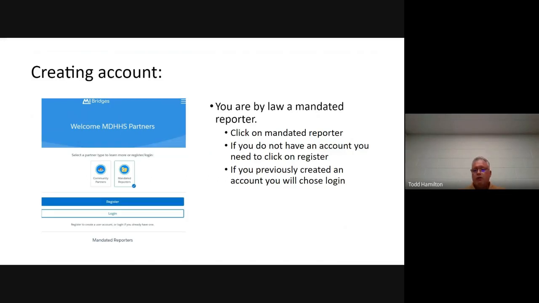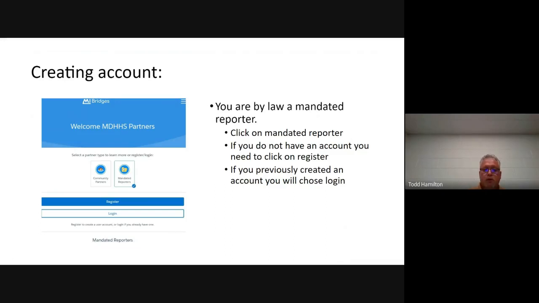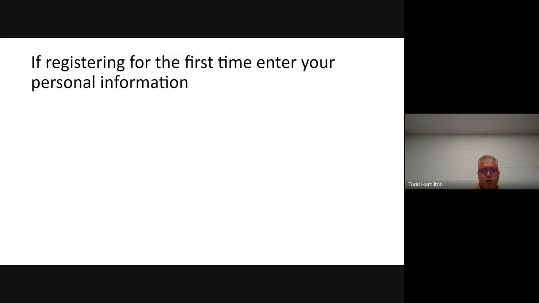So remember, you are by law a mandated reporter, and this is really the best and easiest way for you to do it. And once you click mandated reporter, it will take you through a series of questions. Now, if you already have an account, you will select log in. If you do not, and you need to register, you will then select register, and it will walk you through everything. So we're going to select register for you who are new.